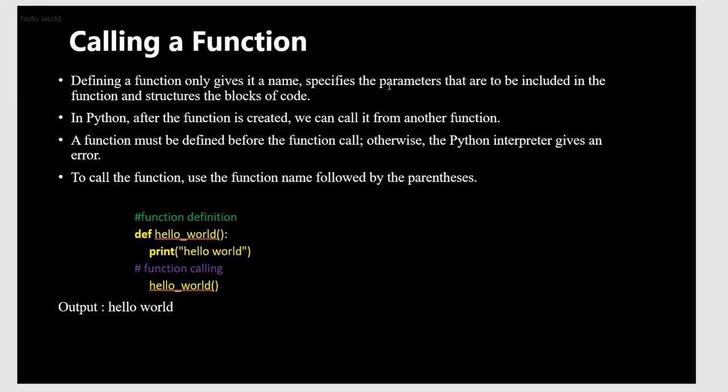A function must be defined before the function call, otherwise the Python interpreter gives an error. It means the function which we are calling must definitely be defined before. So how to call a function? By using the function name followed by the parentheses. Here is the example you have seen: I have created a function def hello world that prints hello world, and the function call is hello world with parentheses. This is the format of calling a function.